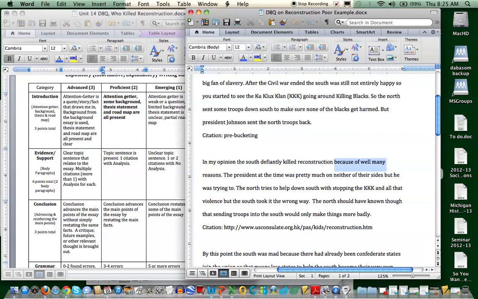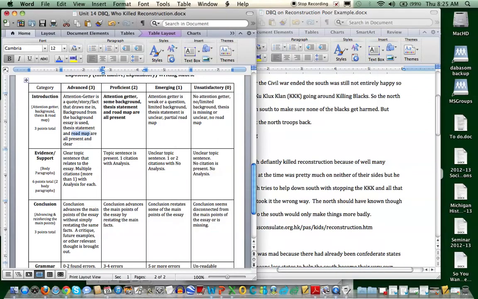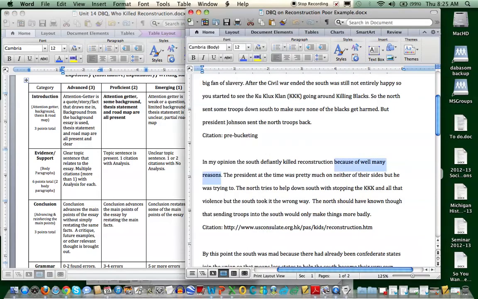And again, this because of, well, many reasons. This is the part right here, and a lot of you have done this in the past with DBQs. You just tell me, well, and there are other reasons too. That's this roadmap that I'm looking for. Give me those many reasons. Tell me why those different things happen.